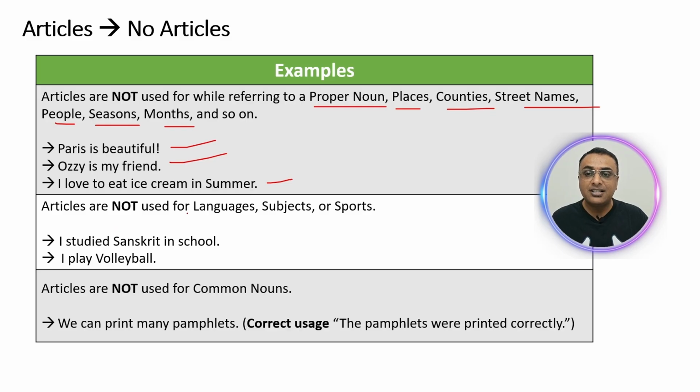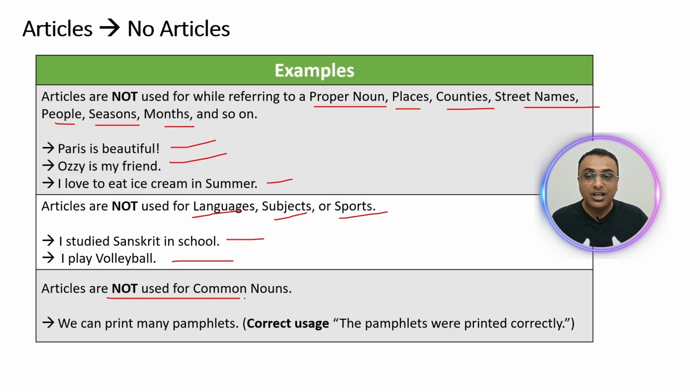Next is articles are not used for languages, subjects, or even sports. I studied Sanskrit in school. I play volleyball. I play football. I play the basketball will be completely incorrect. It will be only I play basketball.